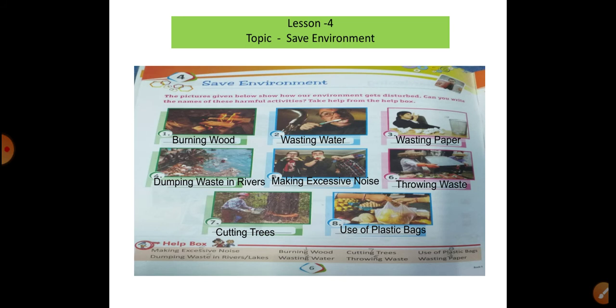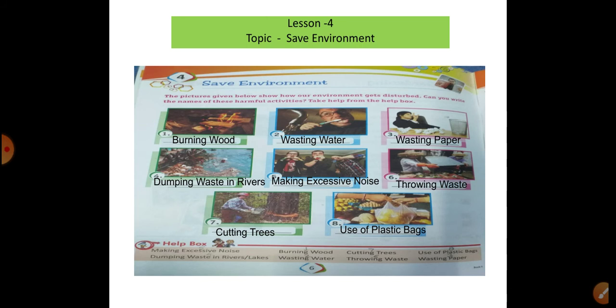Yes, harmful. Water loss here, wastage, so wasting water. Next, the third picture is related to wasting paper. So don't waste paper, because otherwise we cut a lot of plantation to make it. Okay, so it is harmful for our environment.